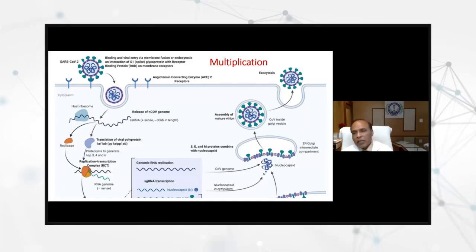What happens is how the virus multiplies. It is important that most human beings have these angiotensin converting enzyme receptors. I am sure most of you must know that viruses cannot survive on their own. They are non-living, but once they come into contact with living things, they become live.